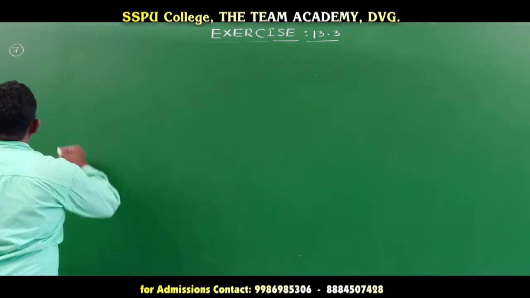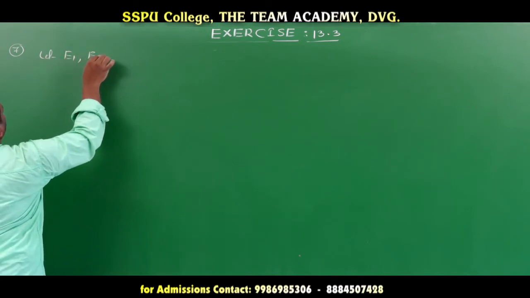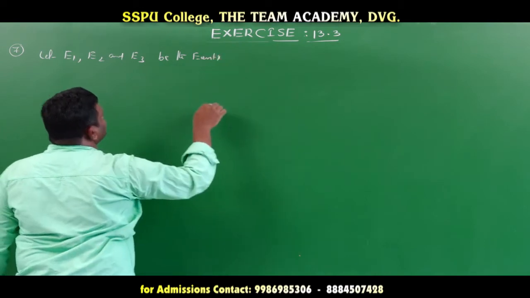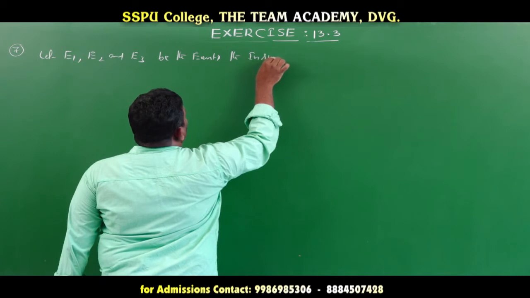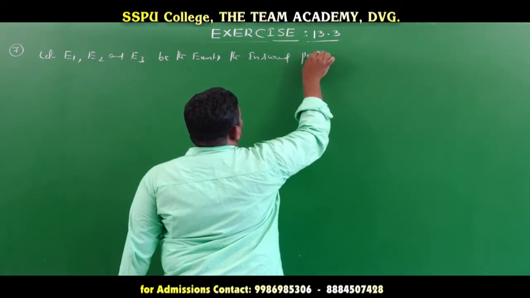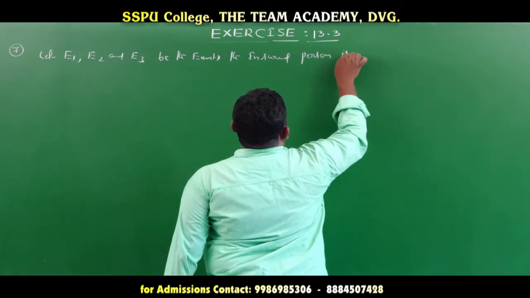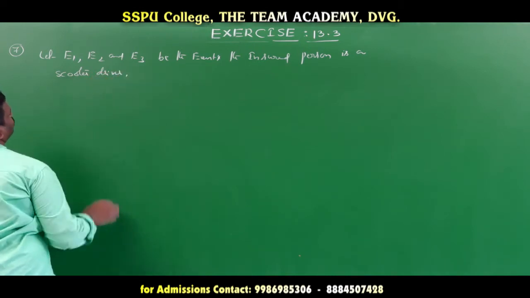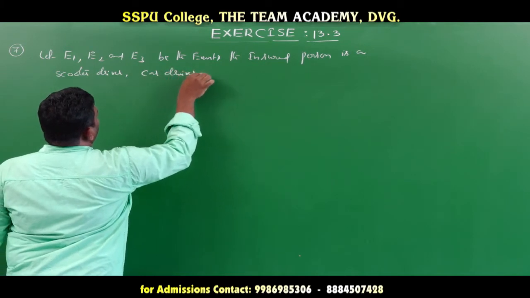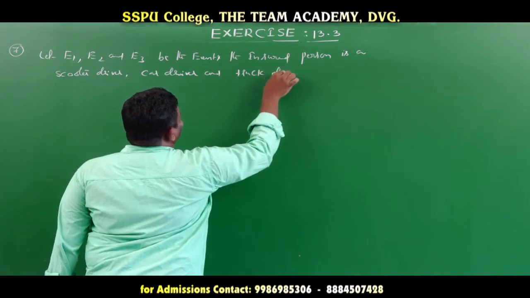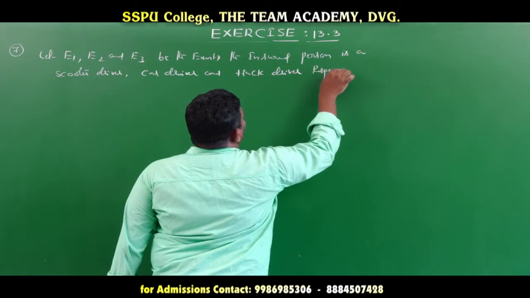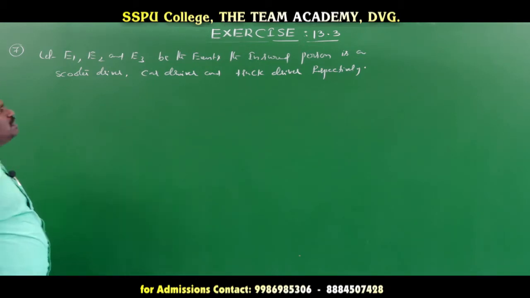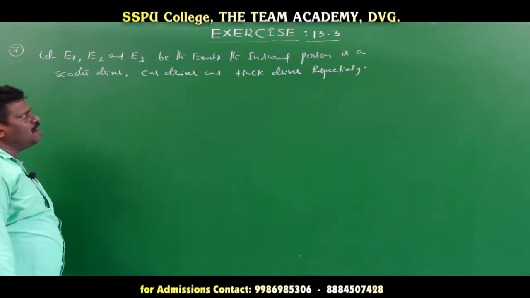So first we take 3 events here too. Let E1, E2 and E3 be the events that the insured person is a scooter driver, car driver and truck driver respectively.